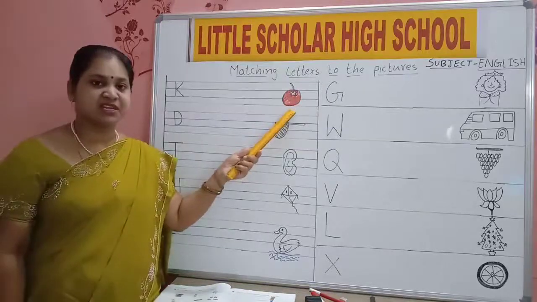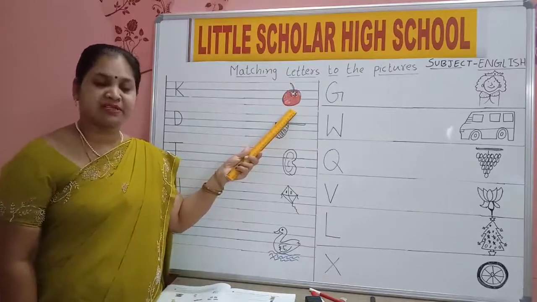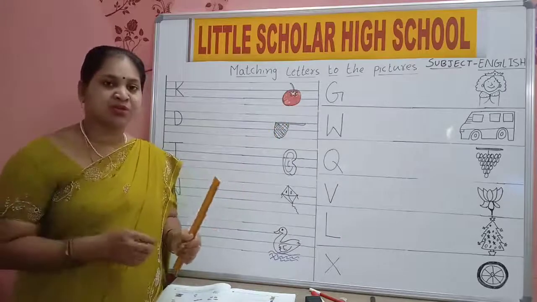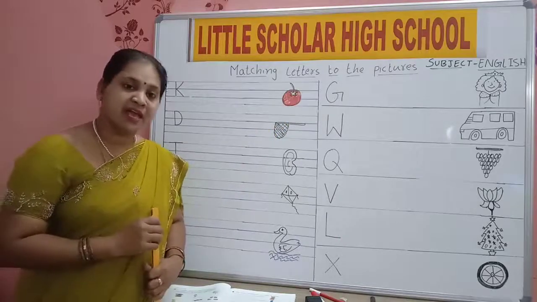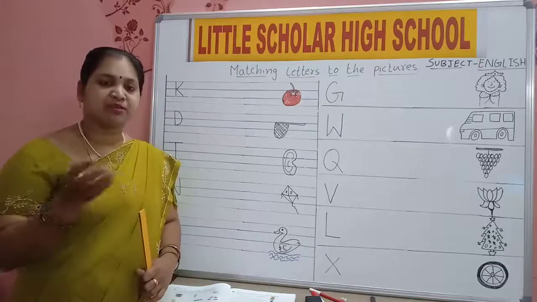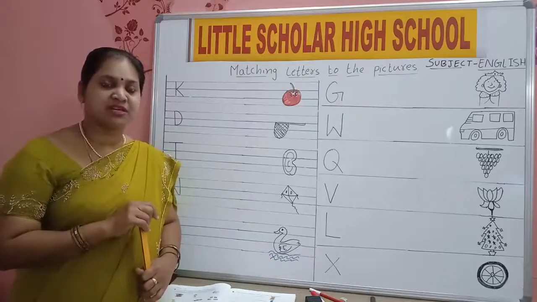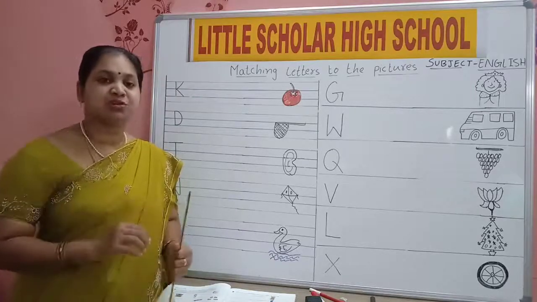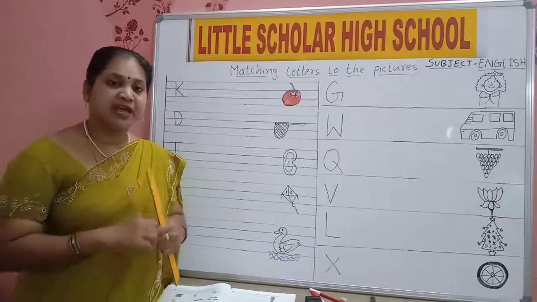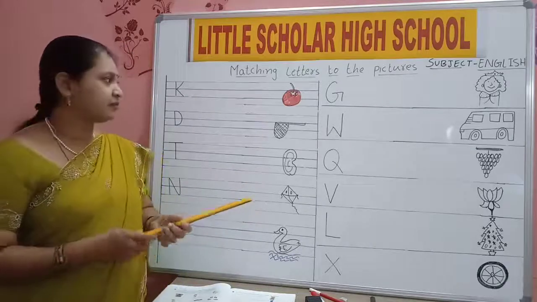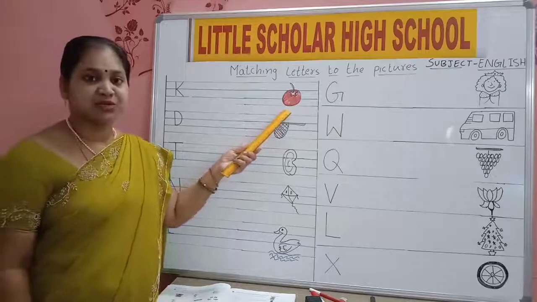Now read out the picture. Which picture is this, children? Tomato. All like tomato? If it comes in curries, you should not remove it. Tomato is very good for health, so in every curry we use tomato. Some children have the habit of removing tomatoes and keeping them aside, but you should not do that. Whenever you get tomato, you should eat tomato.